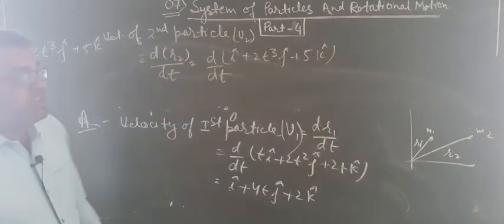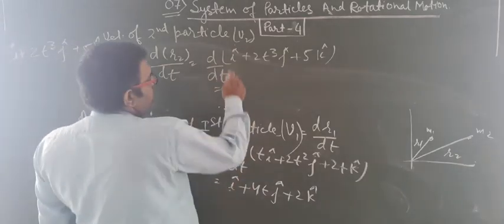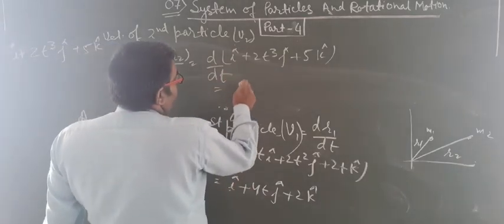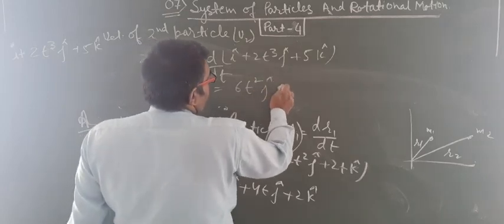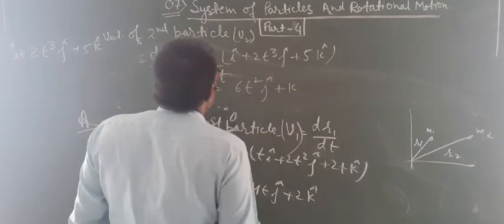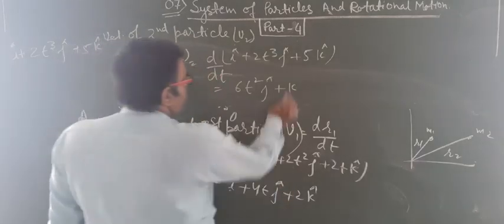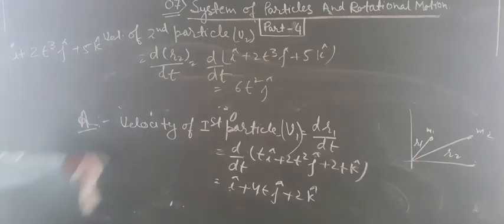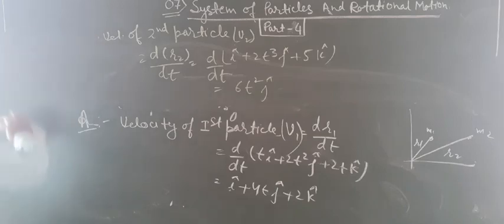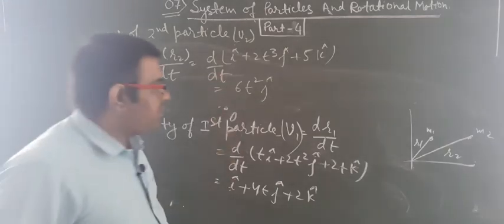Now differentiating it with respect to time, since the constant terms go to 0, it will be 6t square j cap. So this is the velocity of the second particle.